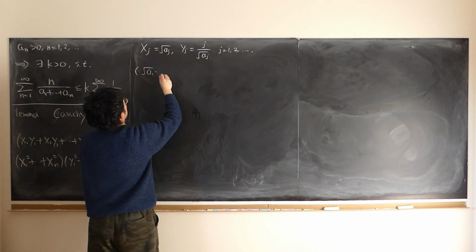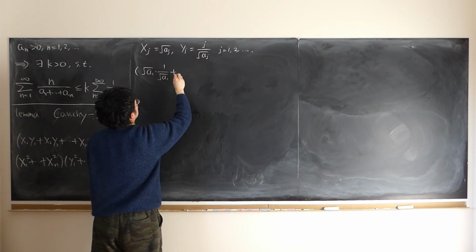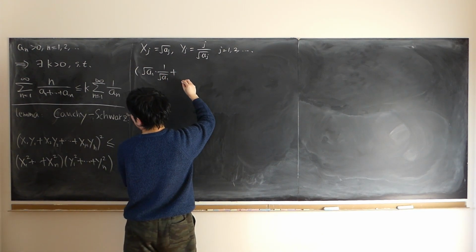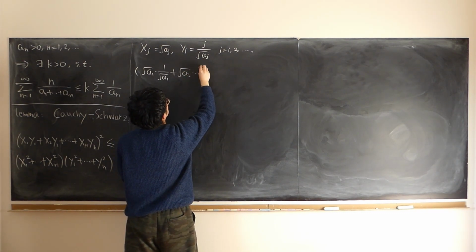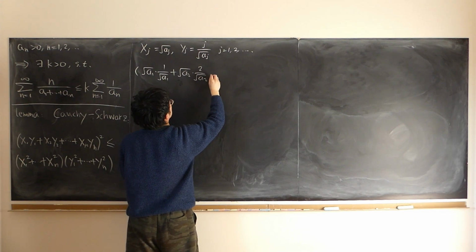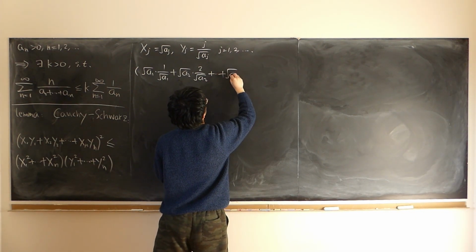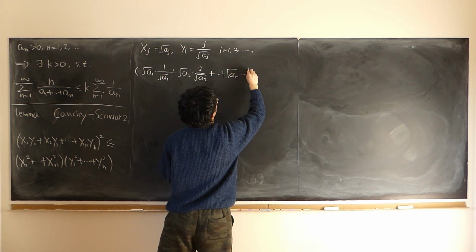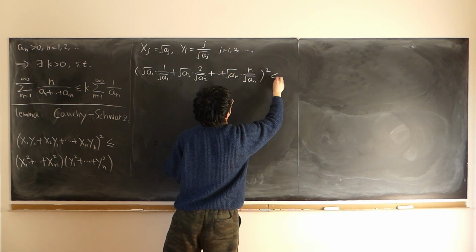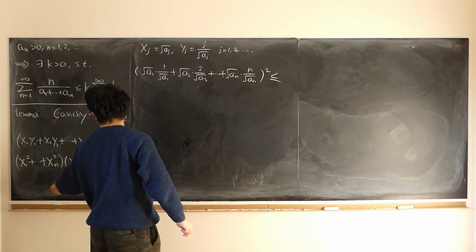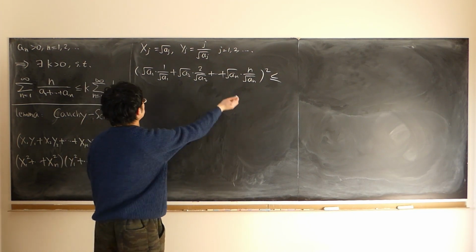Square root of a1 times 1 over square root of a1, plus x2 y2, square root of a2 times 2 over square root of a2, plus all the way up to square root of an times n over square root of an, quantity squared. It's less than or equal to x1 squared plus all the way up to xn squared.